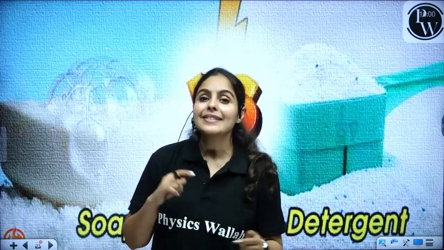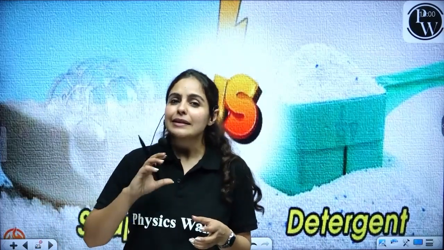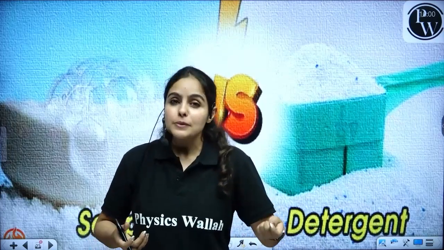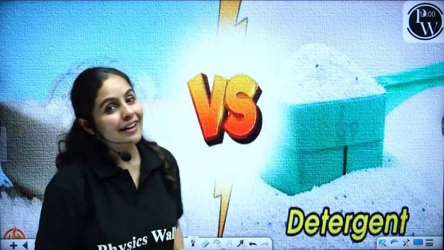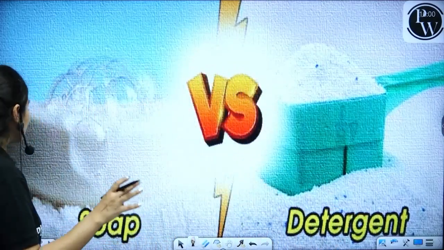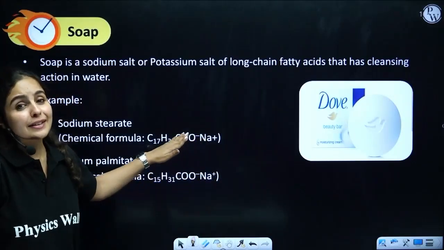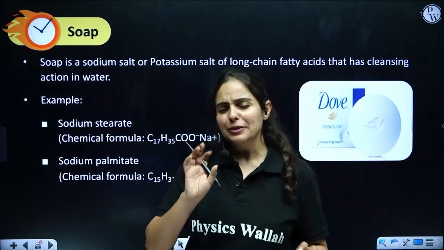So, guys, there is a chemical property that you have to learn: what is happening behind the scenes inside soaps and detergents, how the cleaning property is introduced in soaps, how that happens in detergents also, and which is better. Is soap better or detergent? So let's have a look at this topic, the chemical properties of soaps and detergents. And please don't get scared looking at these big formulas. They are very, very simple and you just have to learn one of them.